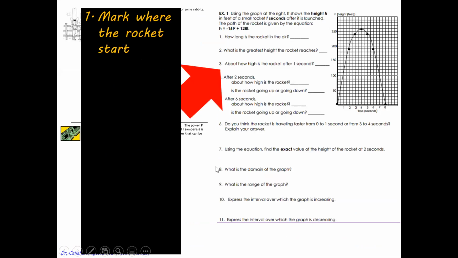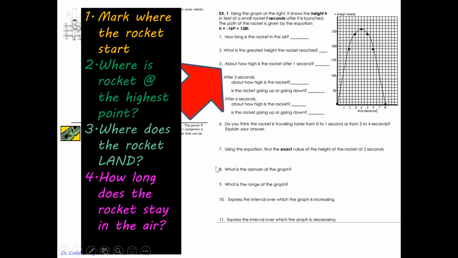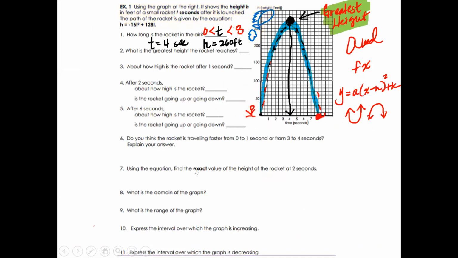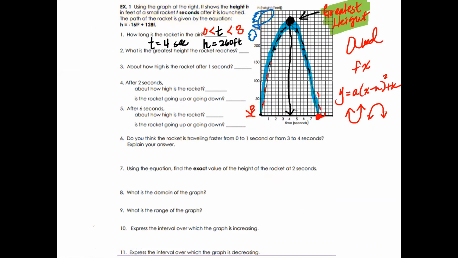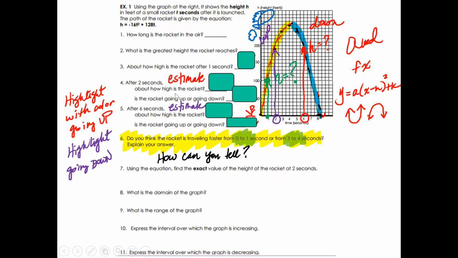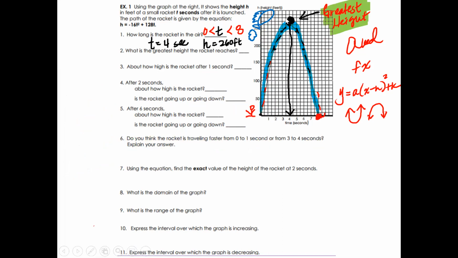All right, next, let's take a look at some of the questions here, okay? How long is the rocket in the air? Well, it's in the air between 0 to 8 seconds because on the bottom where it says time, it's from 0 to 8. What is the greatest height the rocket launches? Well, the highest point is all the way up here at the peak. And that looks like it's about 260 feet. Yeah, about 260, a little over 250.